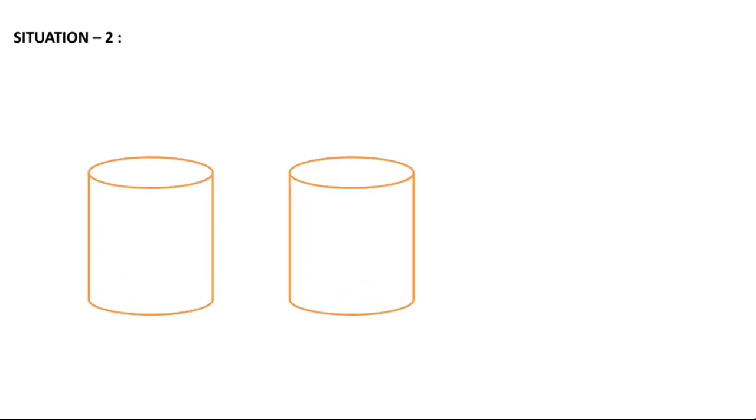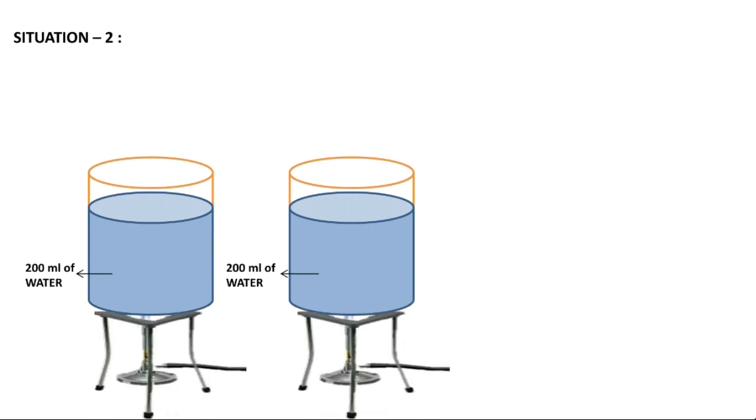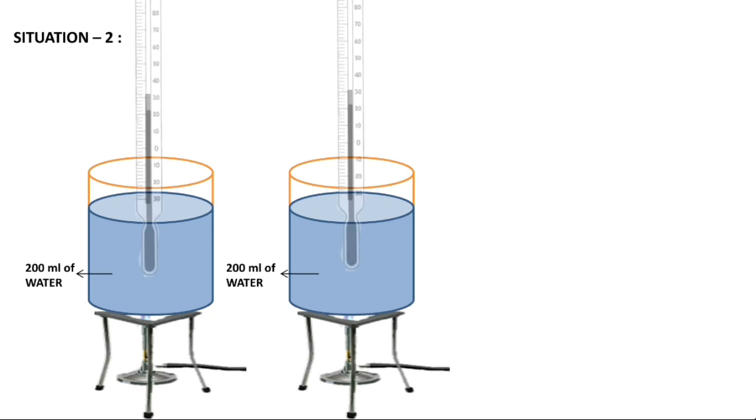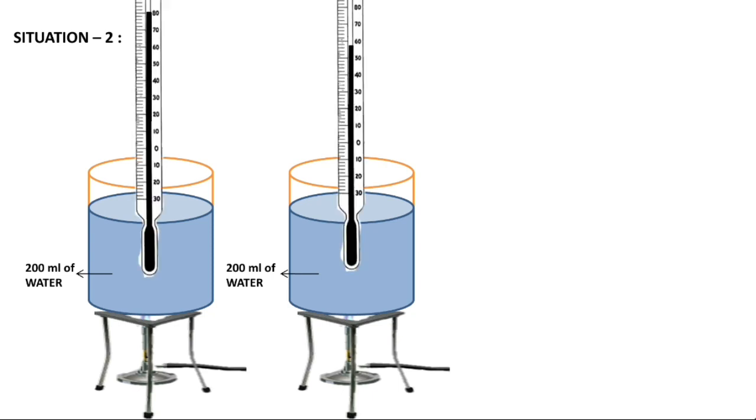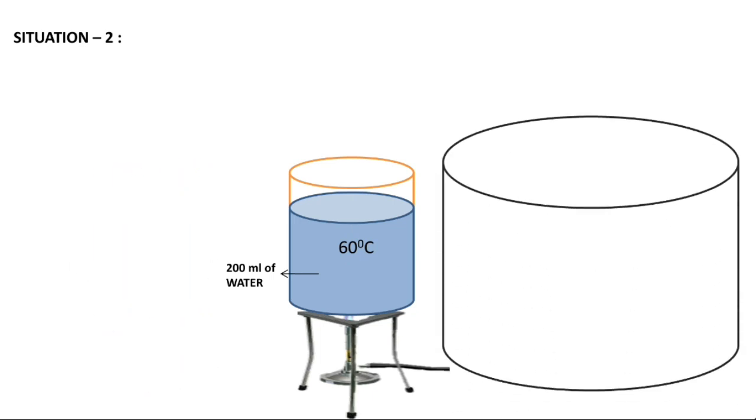Situation 2. Take two beakers of the same size and pour 200 ml of water in each of them. Now heat the water in one beaker to 90 degrees Celsius and the other to 60 degrees Celsius. Mix the water from these two beakers in a large beaker.